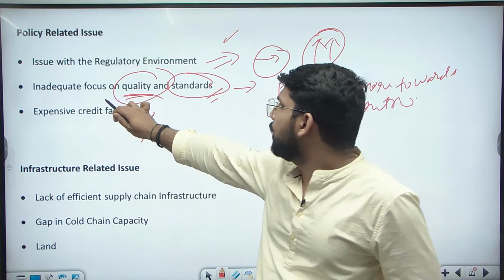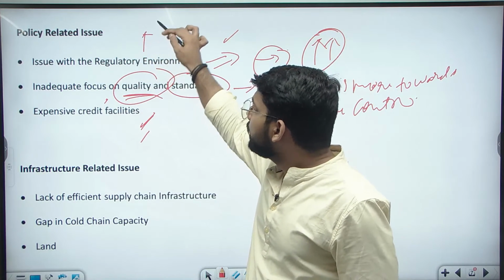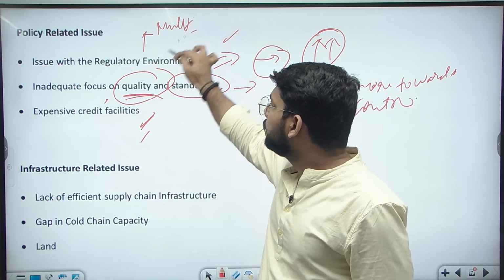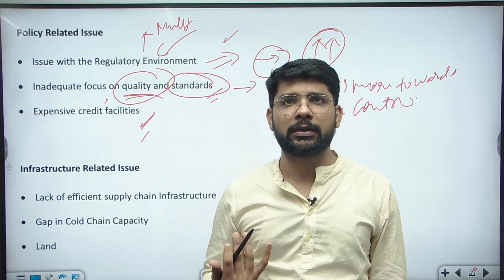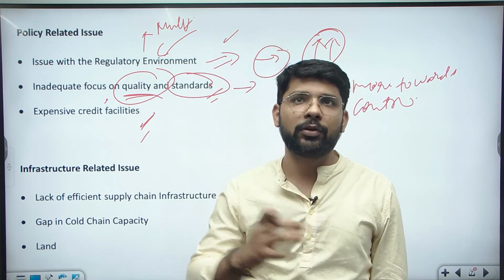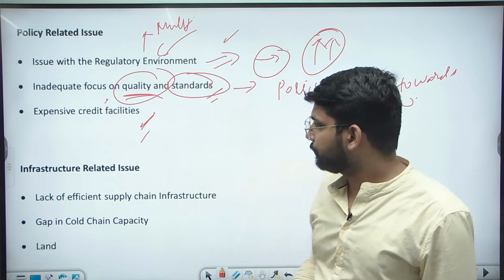Inadequate focus on quality and standards. There is also an issue with the regulatory framework, meaning there are multiple controllers for the food processing sector at different stages. This should be solved if we want to establish a good food processing sector in the country.